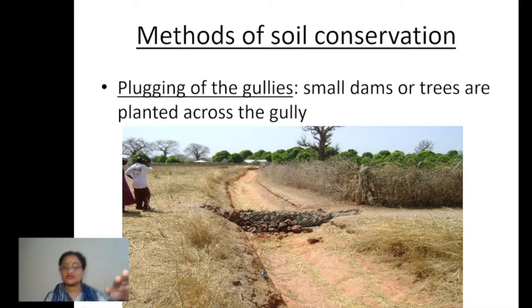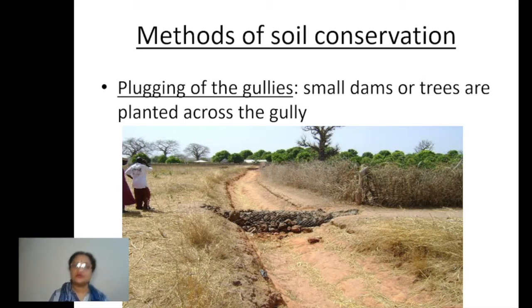So the passage is being formed in what way? When water flows through this part, what happens then? It carries soil along with it. Now once it is plugged, what will happen? The soil will not go anywhere, it will stop there only, right? Thus the gullies, which were made deeper and deeper every time, will now be stopped. They will get filled up slowly by the soil which is carried by water and deposited there on one side of the plug, right?